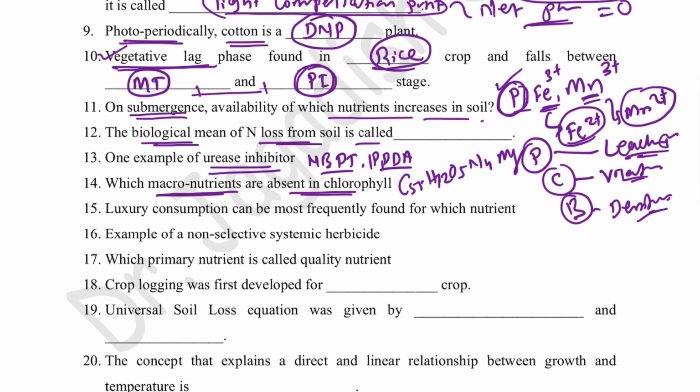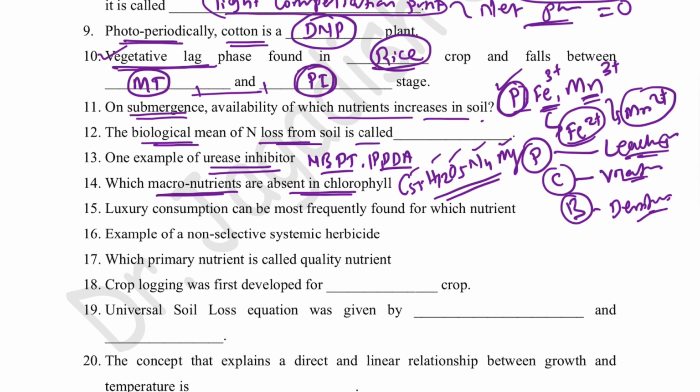C55H72O5N4Mg. Now we can answer which macronutrients are not absent in chlorophyll. So magnesium is present, nitrogen is present, oxygen present, H and carbon present. All other macronutrients, they are absent in chlorophyll.